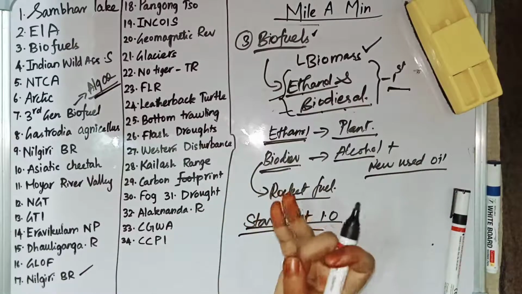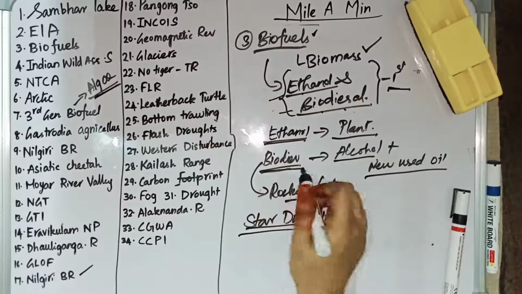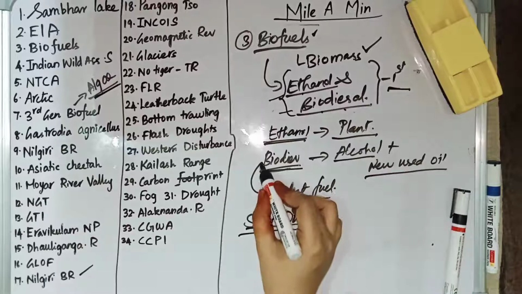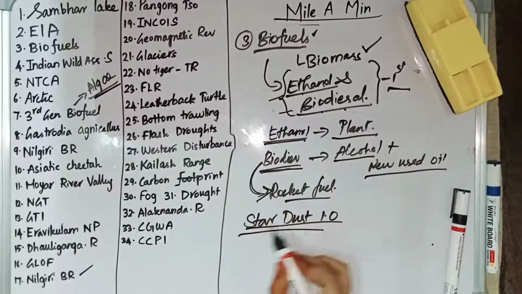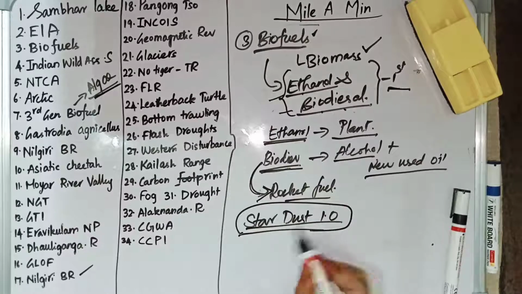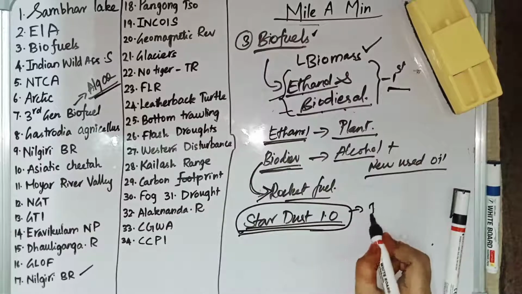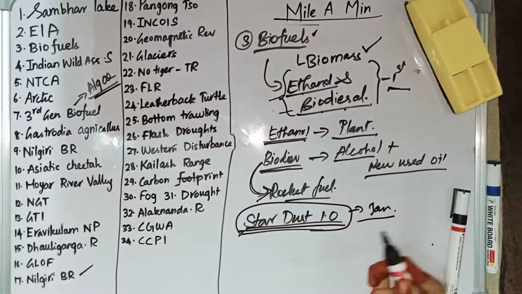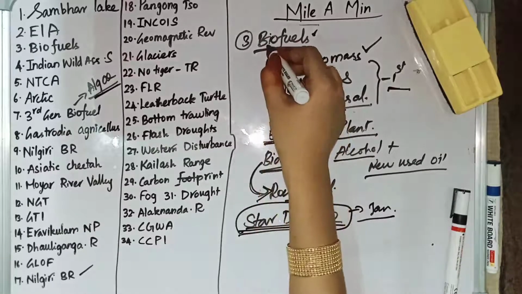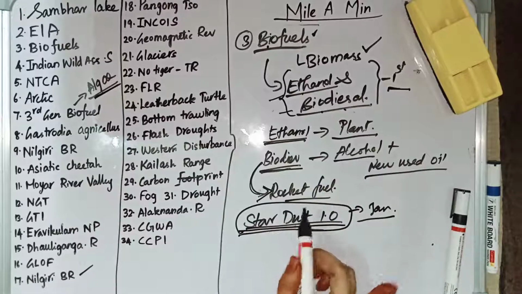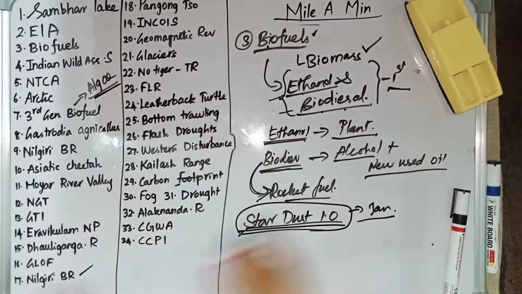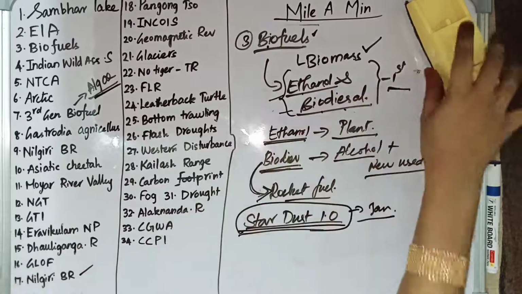Alcohol and new or used cooking oils combine together to form biodiesel, and this biodiesel can be used as a rocket fuel. Recently a rocket was launched using this biofuel, and that is Stardust 1. Stardust 1 was launched in January, I guess, using this biofuel. So it became the first commercial space launch powered by biofuel. These are the points relating to biofuel.